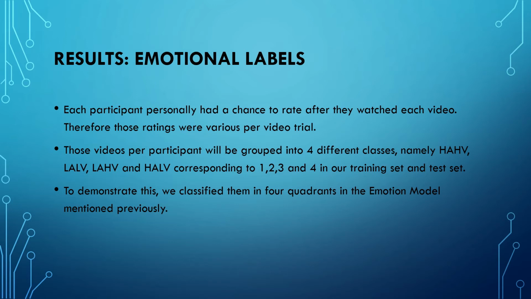The videos per participant will be grouped into 4 different classes, namely high arousal, high valence; low arousal, low valence; low arousal, high valence; and high arousal, low valence, corresponding to class 1, 2, 3, and 4 in our training set and test set respectively. To demonstrate it, we classified them in 4 quadrants in the emotion model mentioned previously in Nathia's part.